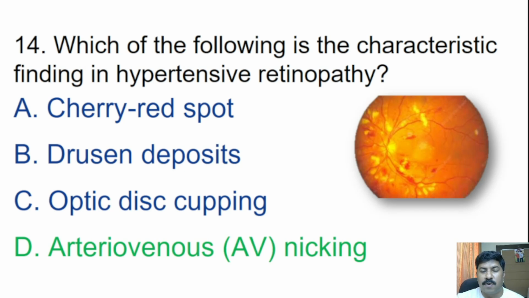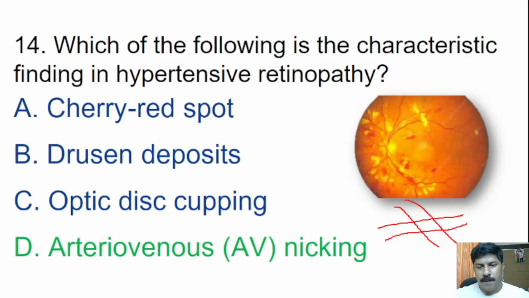It occurs when a small artery, called an arteriole, crosses over a small vein, that is a venule, compressing the vein and causing it to bulge on either side of the crossing. This creates an hourglass-like appearance in the vein. It is often associated with hypertensive retinopathy, a condition caused by high blood pressure. So I can show here, usually an artery crossing the vein. So this is a normal crossing process.